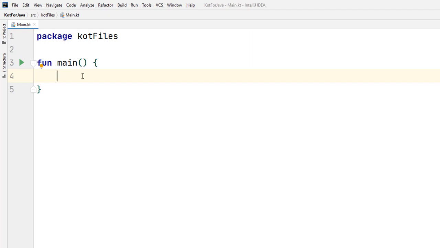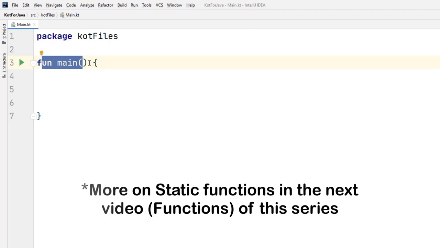But of course that does not mean Kotlin does not have object-oriented programming. It does, and we'll be taking a look at those in future videos. But for now, just keep in mind that you can write functions outside of a class. That's an important concept here. That is what you call a top level function. Also, we don't have something called static in Kotlin. Kotlin does not have anything like static, so you only have a function here.